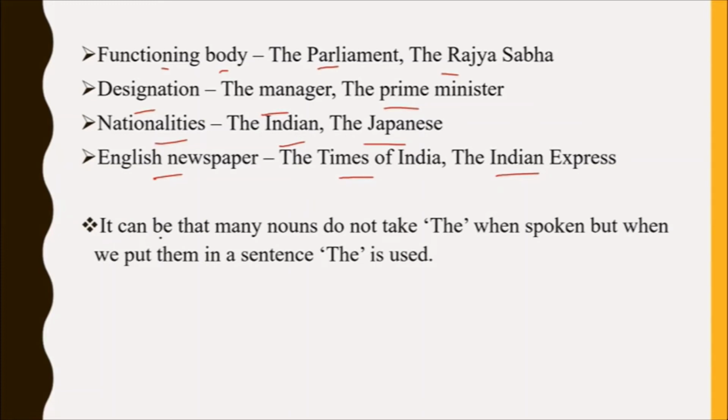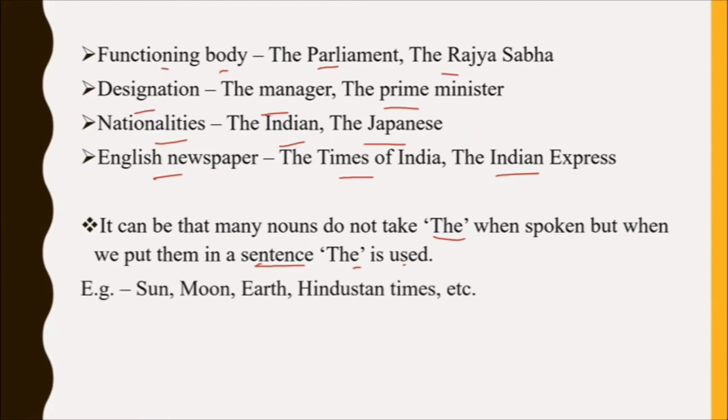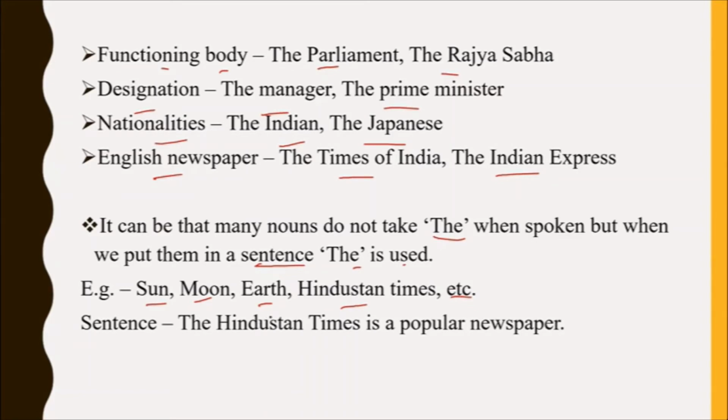And it can be that many nouns do not take the when spoken, but when we put them in a sentence, the is used. Example sun, moon, earth, Hindustan Times, etc. Sentence, the Hindustan Times is a popular newspaper. When we speak, we only say Hindustan Times, but when we write, the Hindustan Times.